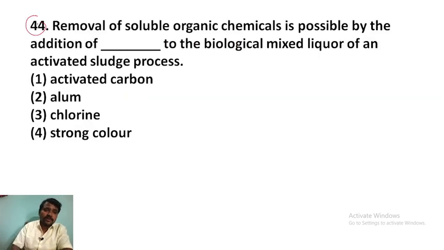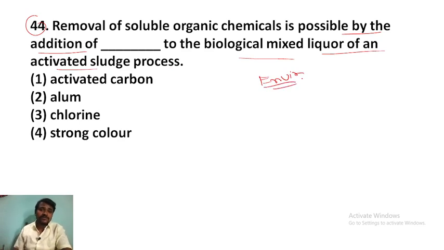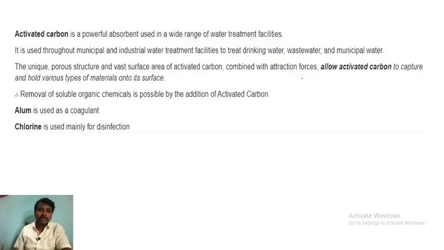Next question. Removal of soluble organic chemicals is possible by the addition to the biological mixed liquor of an activated sludge process. Environmental engineering question. So what do you mean by this? Soluble organic chemicals, right? Let me tell you, activated carbon is a powerful absorbent used in a wide range of water treatment facilities. It is used throughout municipal and industrial wastewater treatment facilities, for drinking water, wastewater and municipal water.